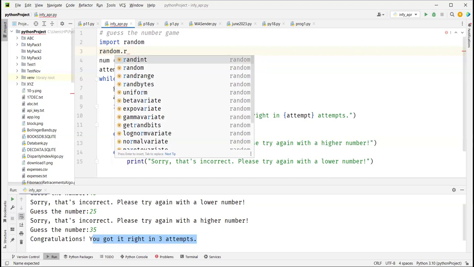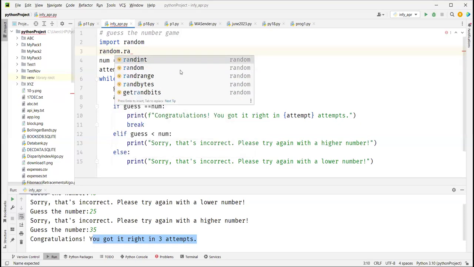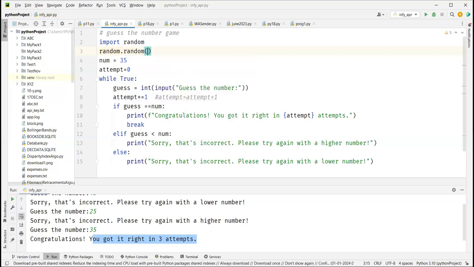When you specifically call random and then say random dot, only then are your functions available. You have functions like random.random. The random function generates values between 0 and 1.